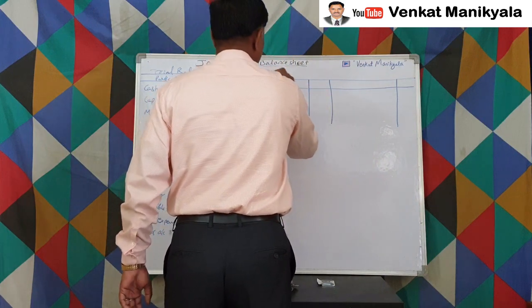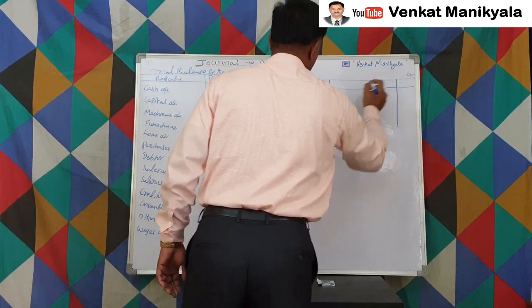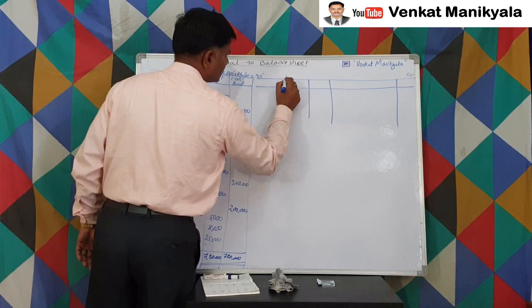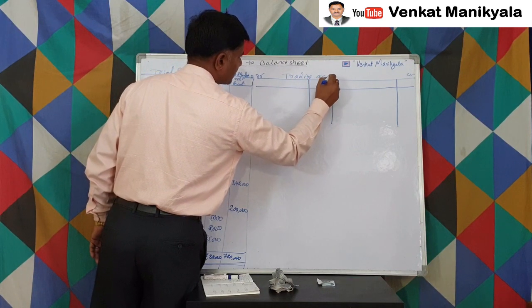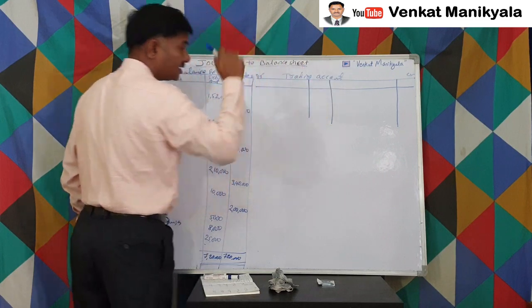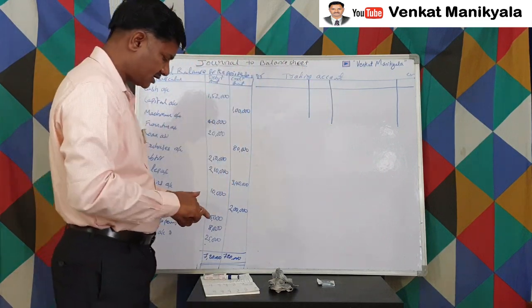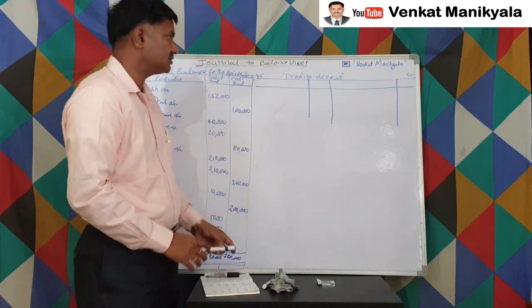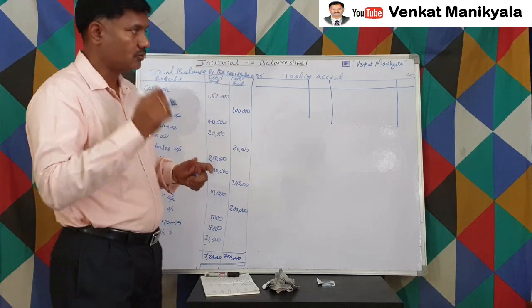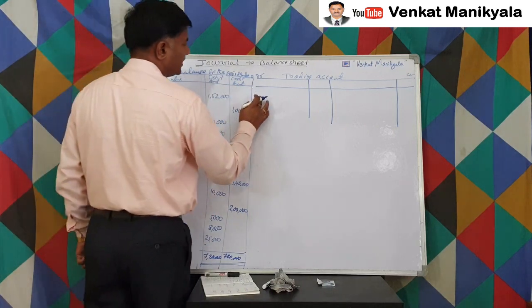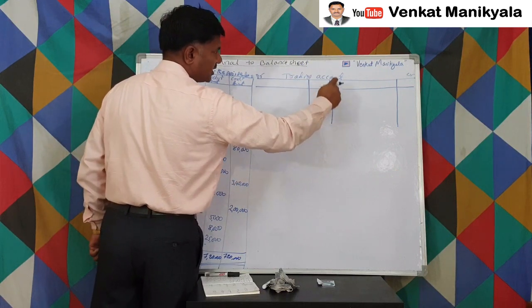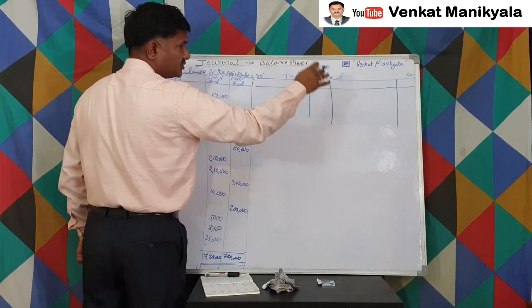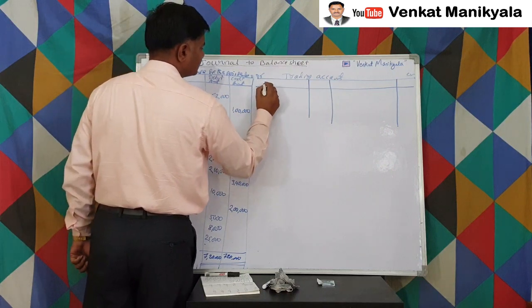This is also an account, right? Trading account. This is an account because it is an account. We have debit balances, debit side and credit side. The only thing here is no date and no ledger folios. Here on the credit side also, no date and no general folios or ledger folios, because